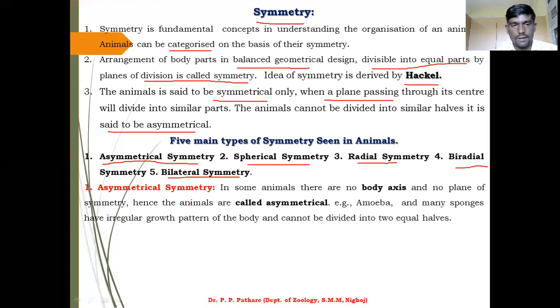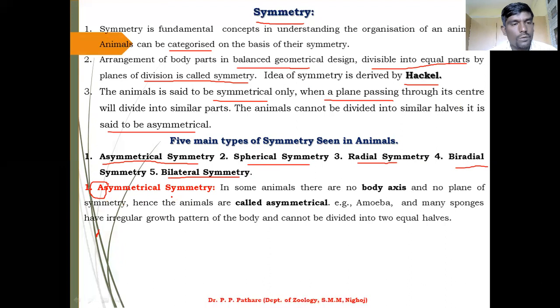Asymmetrical symmetry. In biological study, here A means absence. So you can easily understand: absence of symmetry. This A indicates the absence of any part or concept.